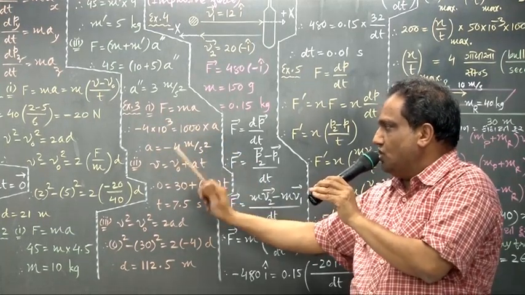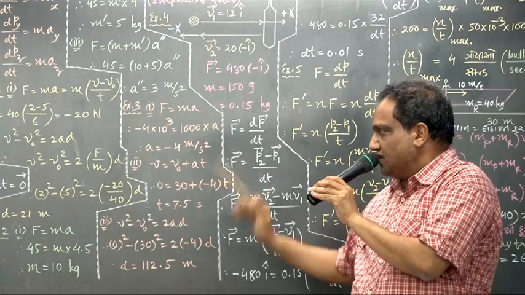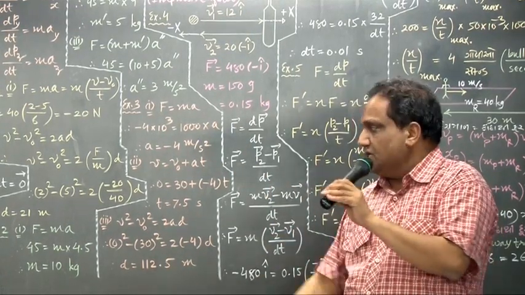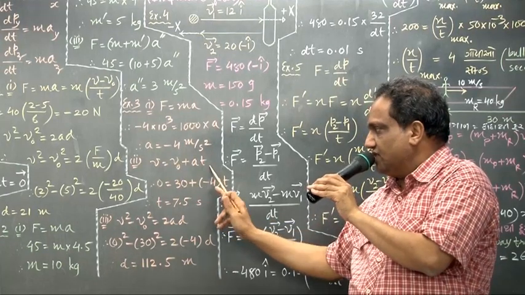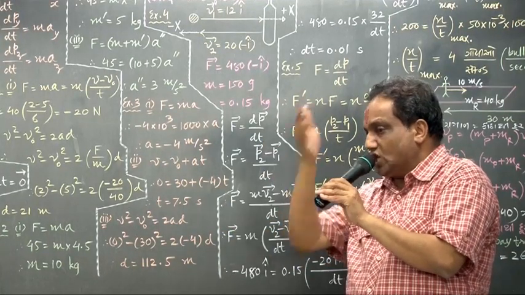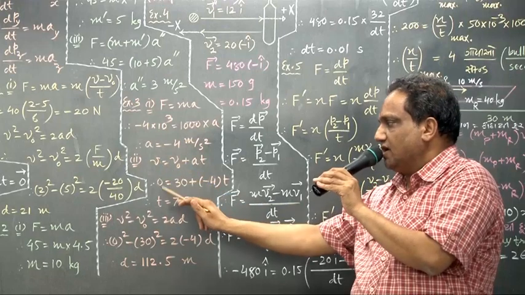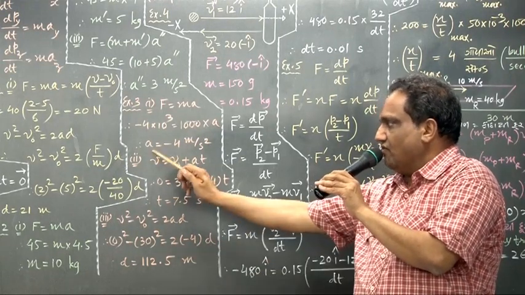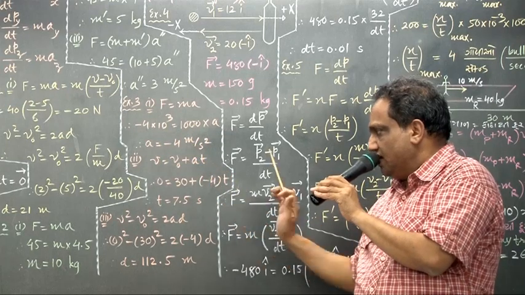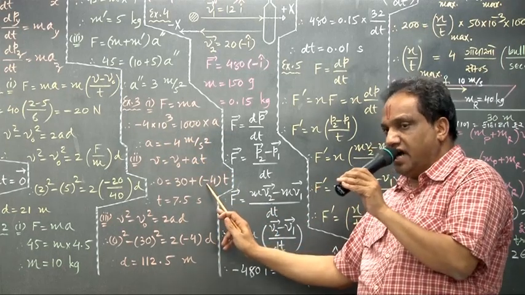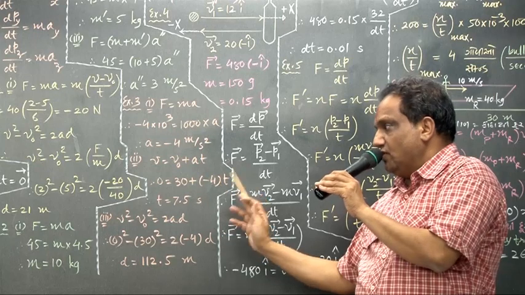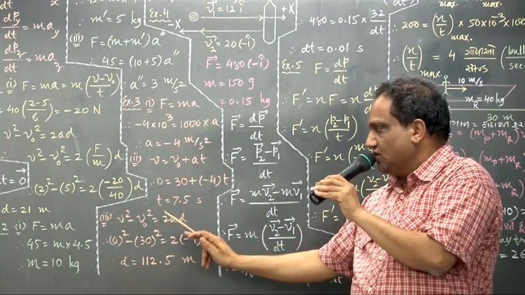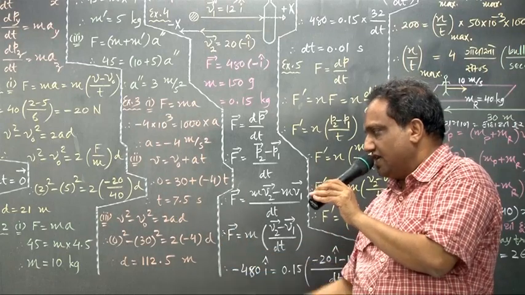The unit of acceleration is meter per second square. They asked in how much time the car would get stopped. So apply this equation, V equals V0 plus AT. The car is getting stopped, so the final velocity has become 0. Initial velocity you are given is 30 meter per second. What about the value of A? Minus 4, into T. Transferring it here, it will become plus 4 into T. 4 into T equals 30. So T will become 7.5 second.